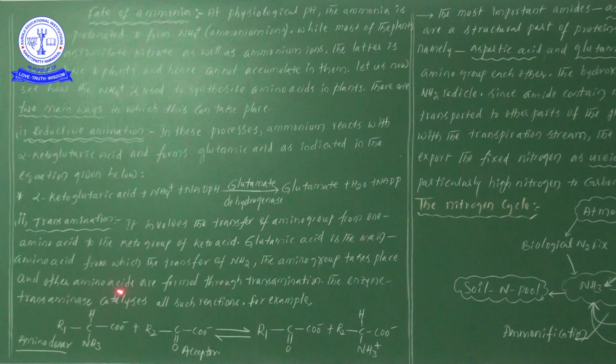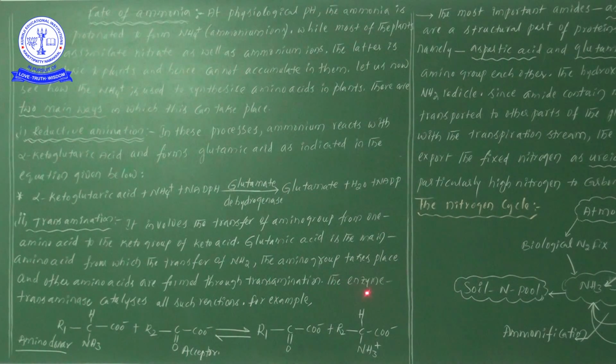The other amino acids are formed through transamination. The amino group comes out from the glutamic acid and is involved in the formation of another amino acid by the process of transamination.